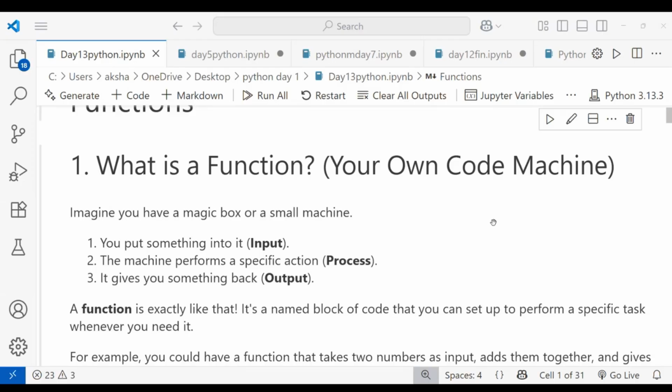That is called a magic box. What you put in is called the input from your user. The machine performs a specific action, and that is called the process. Then it gives something back to you, and that is the output.